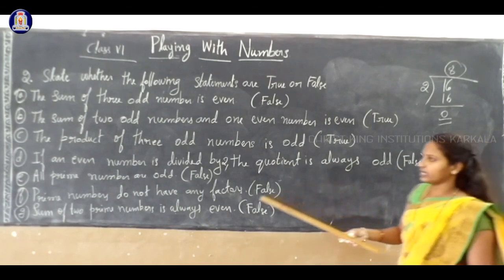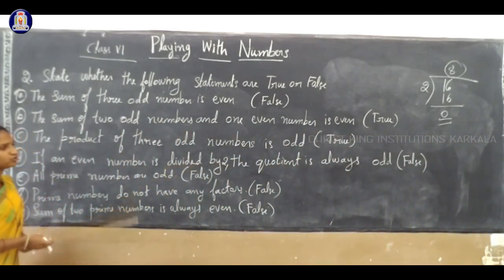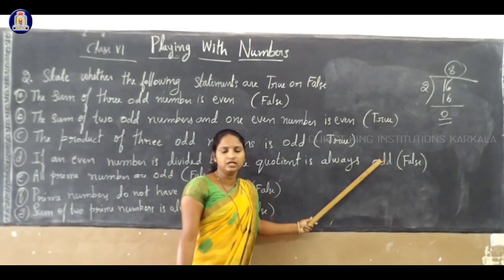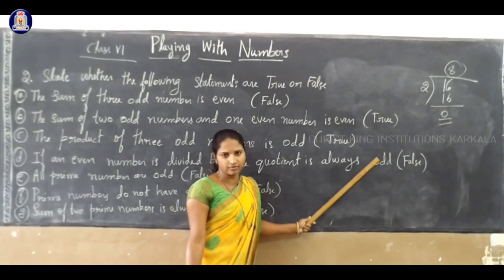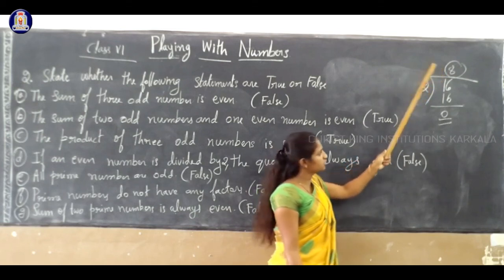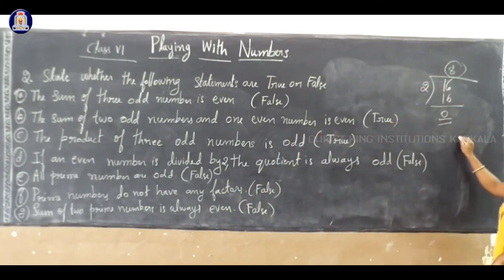So we can say that the fourth statement, if an even number is divided by 2, the quotient is always odd, is false. Why? Because the quotient we will get is 8. If you want, you can take one more example. 2 is an even number, divided by 2. 2 how much is 2? 2 ones are 2.